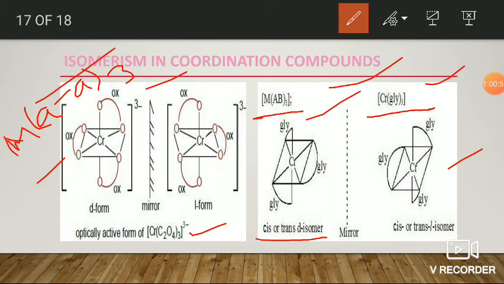It is due to internal compensation. That is, one part rotates plane polarized light toward one side, and the remaining part rotates it toward the opposite side. So mutual cancellation takes place. So due to internal compensation, it acts as a meso compound, or optically inactive compound. Okay, fine. Next.